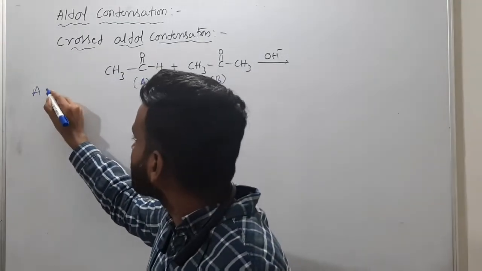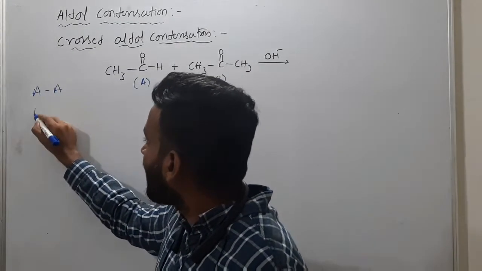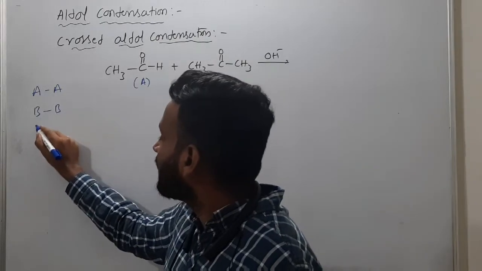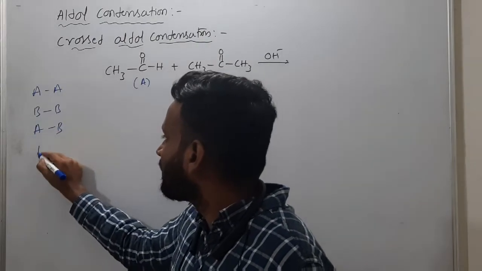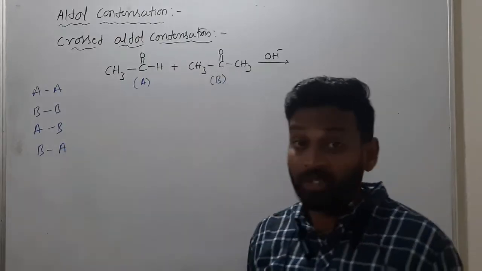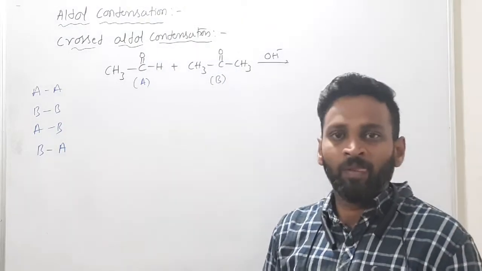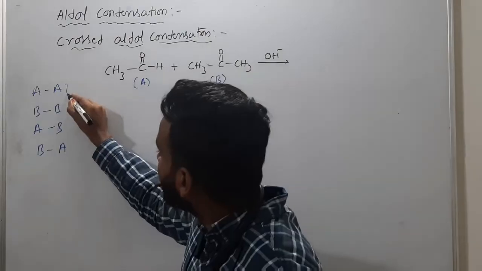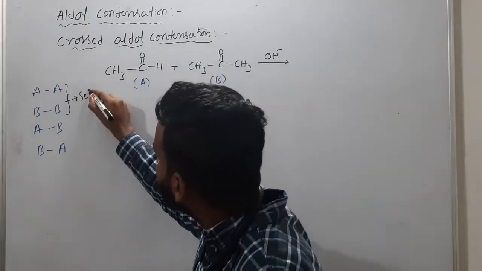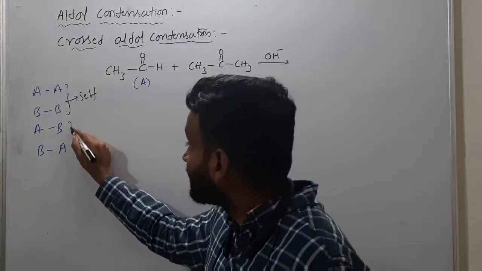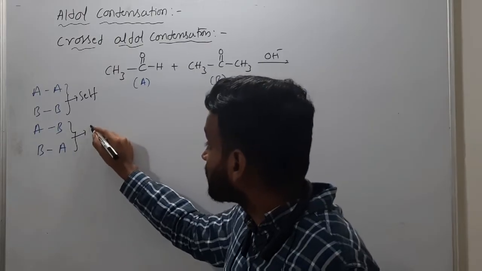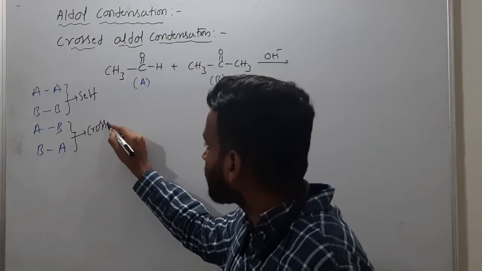So the reaction possibilities are AA and BB and AB and BA. Four types of product possibilities are there. AA and BB are called self products, and AB and BA products are called crossed products.